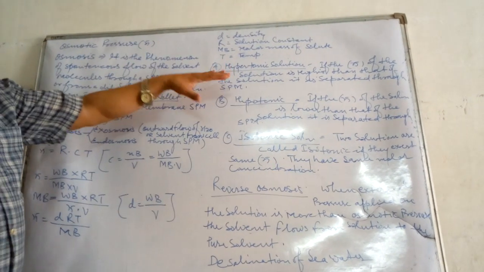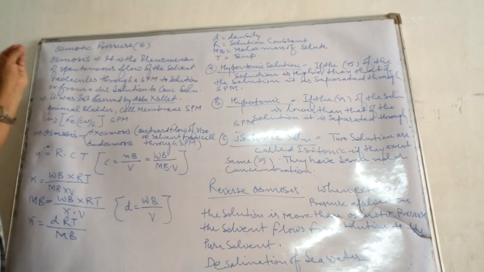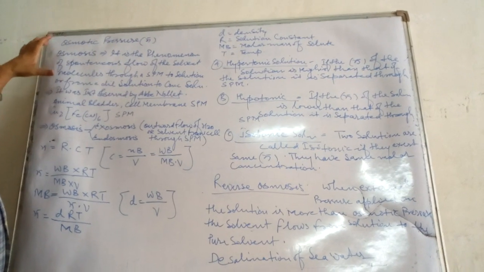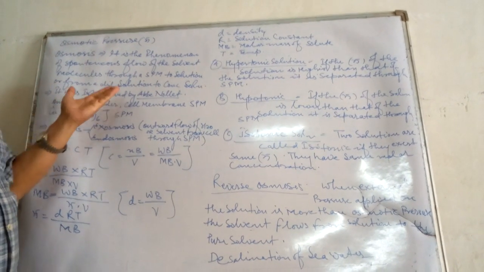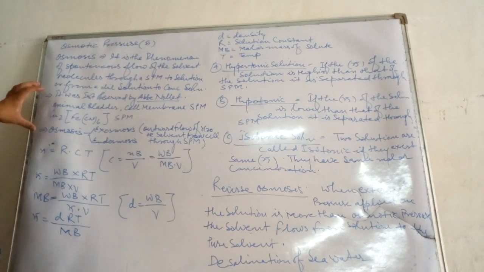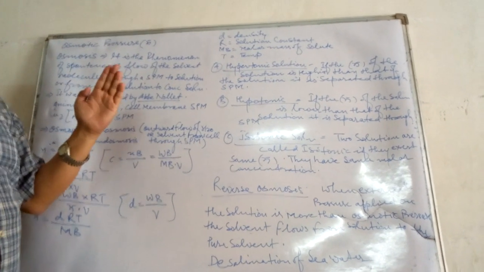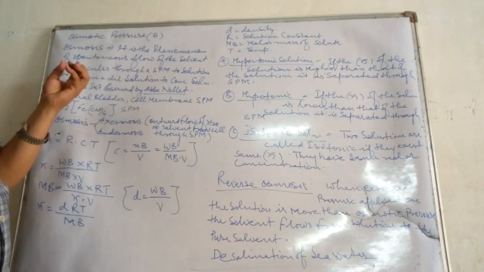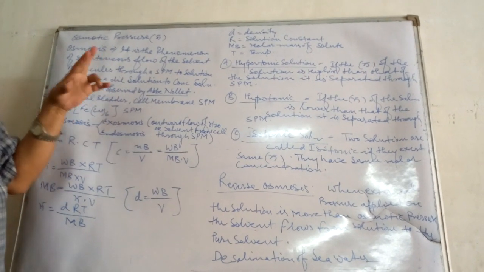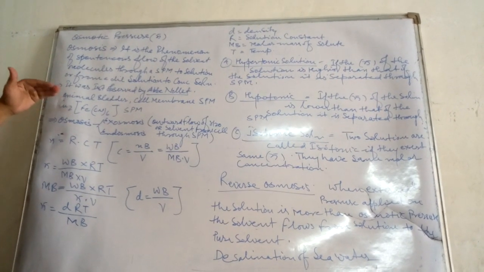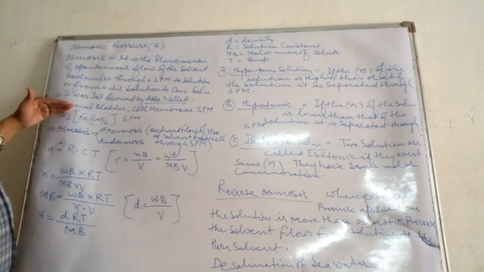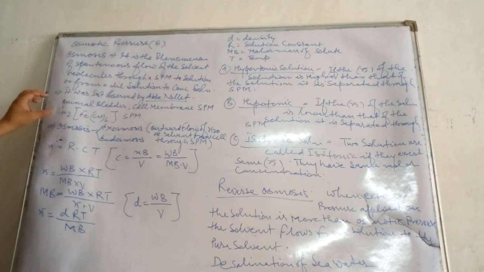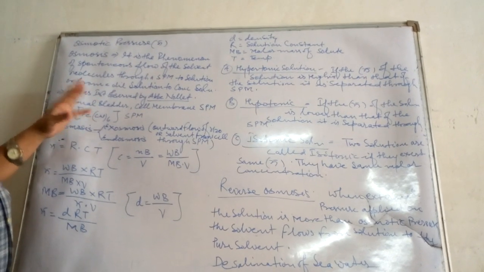So children, the last and fourth colligative property is osmotic pressure, denoted by pi. We have gone through the definition of osmosis and who discovered it. To describe osmosis, SPM, the semi-permeable membrane, is used. These are of two types, natural and synthetic. Natural semi-permeable membranes are animal bladder and cell membrane, and the synthetic one is cupric hexacyanoferrate.